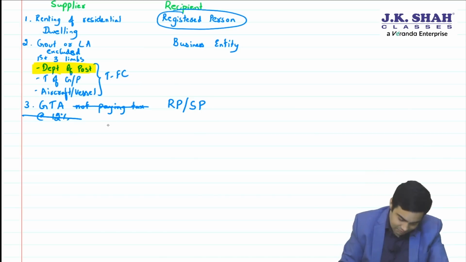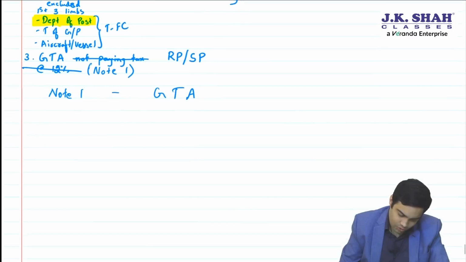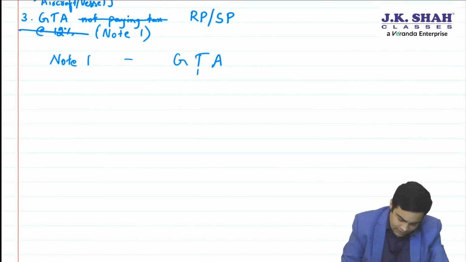Let me give you a summary for this. You can just write note 1, and just below this you write note 1, GTA. Now I would request you to have a look at this, then you can make a note.